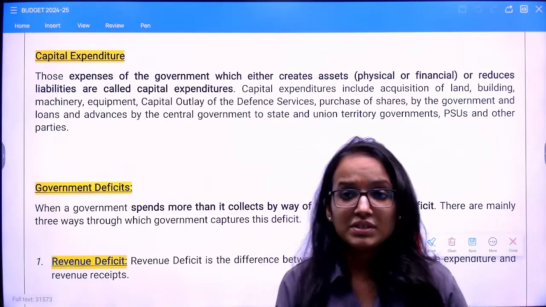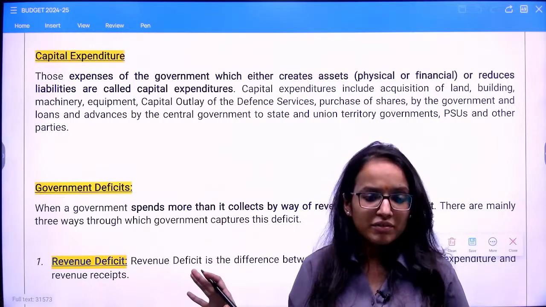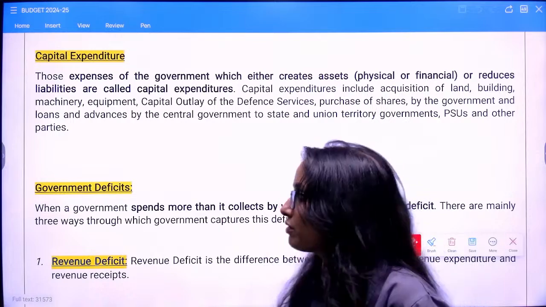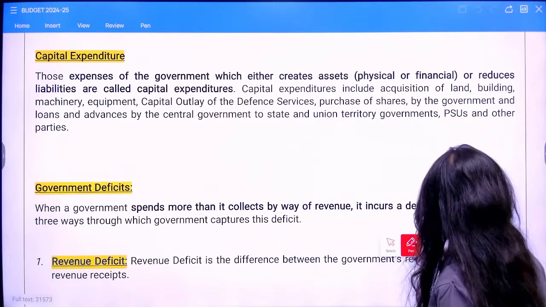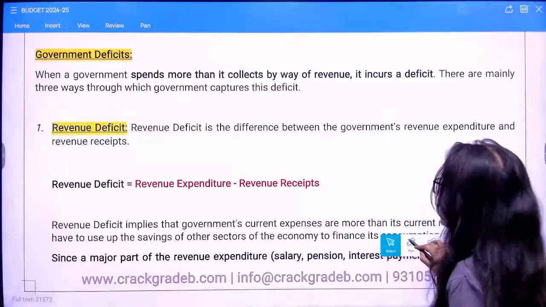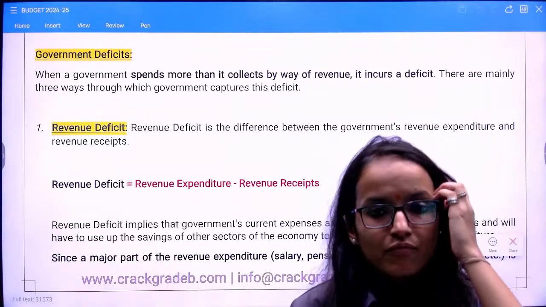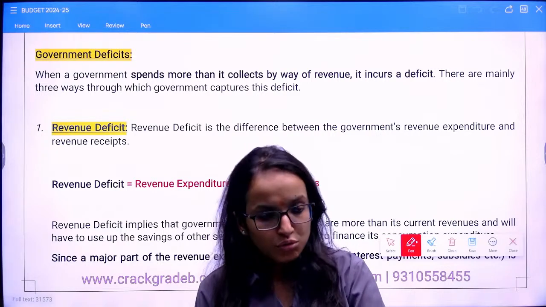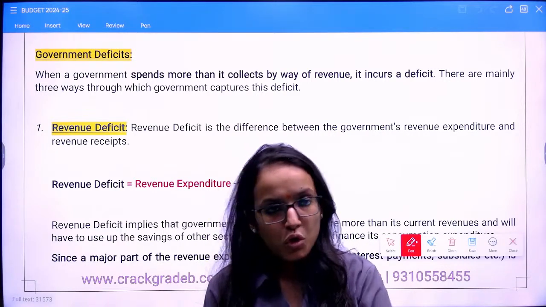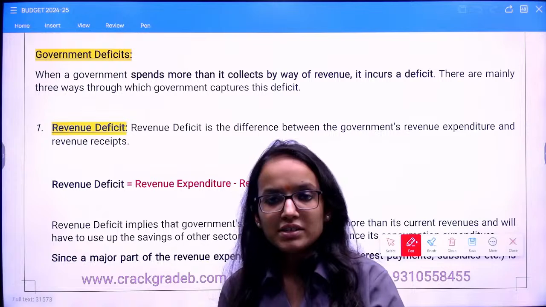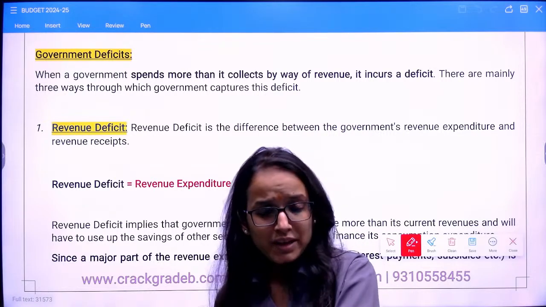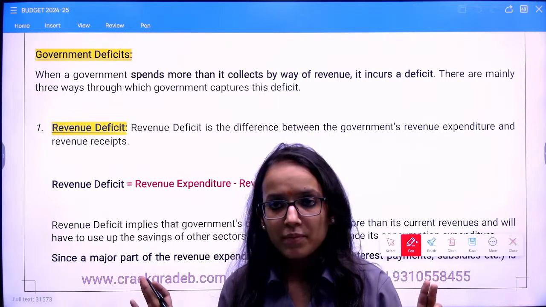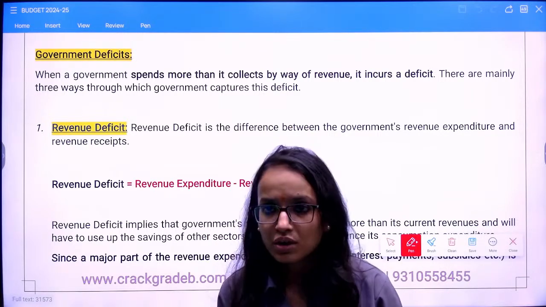Now there are certain deficits which are of very much importance. Whenever you have the budget, you have the estimates of the deficits as well. So what are these deficits? Quickly try to understand, when do we say there is a deficit? Whenever you fall short of income over your expenditure. Simple. If you are earning 60,000 per month, but your expense is 70,000, then 10,000 is your deficit. Clear? Budget deficit or fiscal deficit overall.